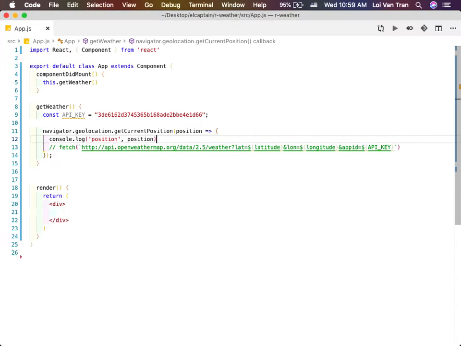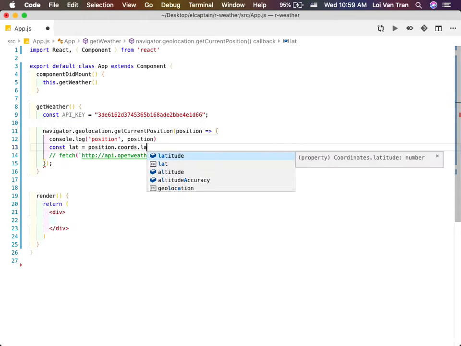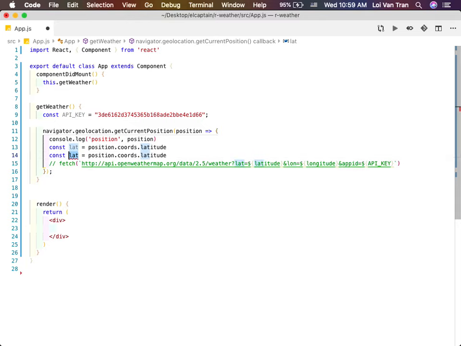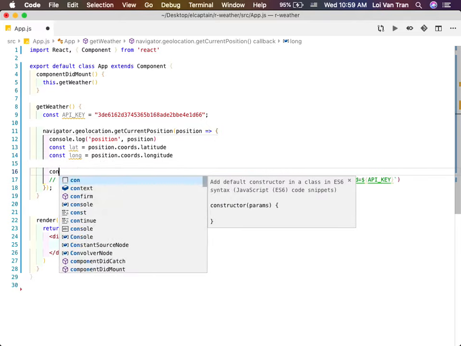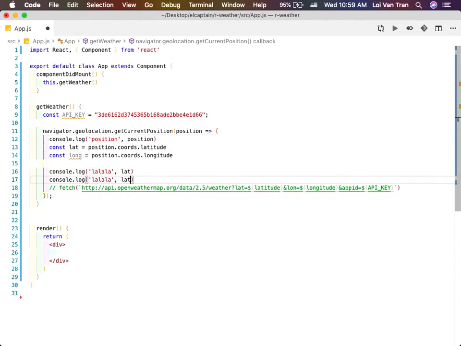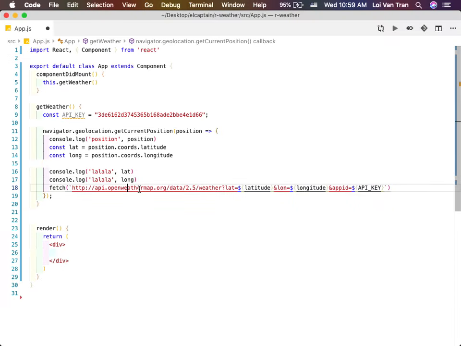I can do const lat equals position dot coords dot latitude. And the same thing is true for longitude, obviously. So if I console.log lat right here, and then long, I save, I refresh, I have these values. We're just extracting this from that object. So now we're going to call our fetch function, but we're not going to use async await. We're gonna do it the old way.